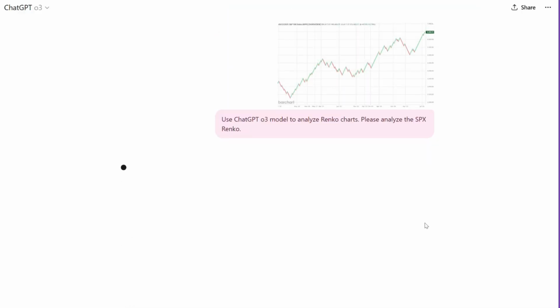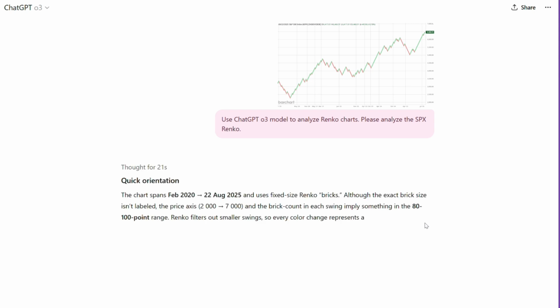Next, we're putting ChatGPT-3 to the test. Just like before, I'll upload the same S&P 500 Renko chart and ask 3 to analyze it, and then generate the annotated chart for me.